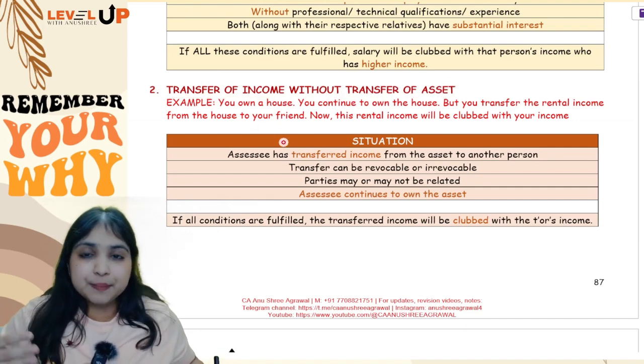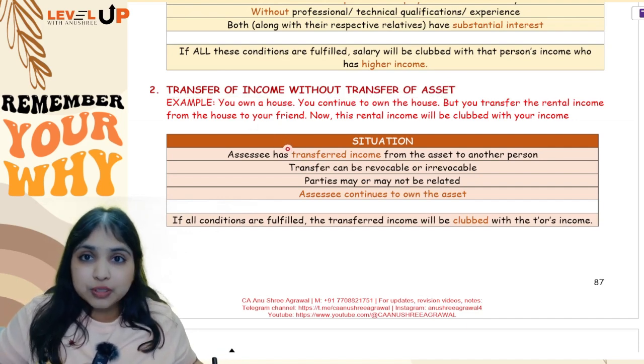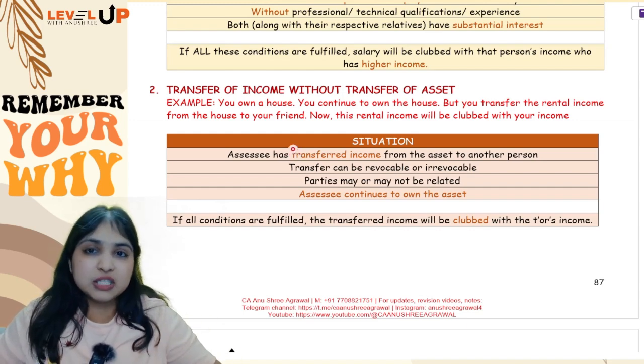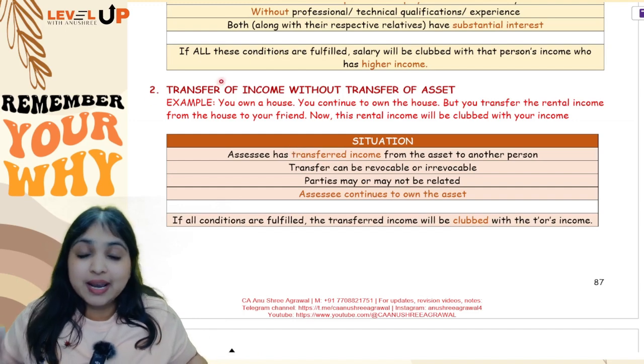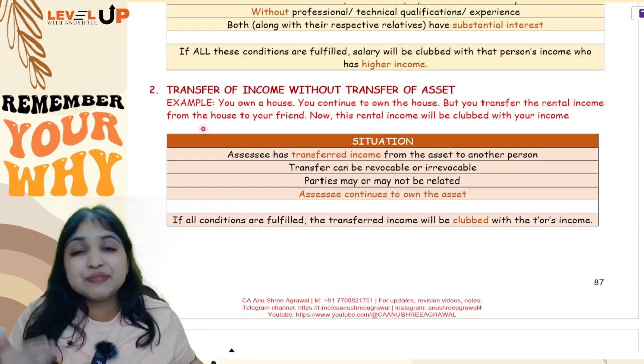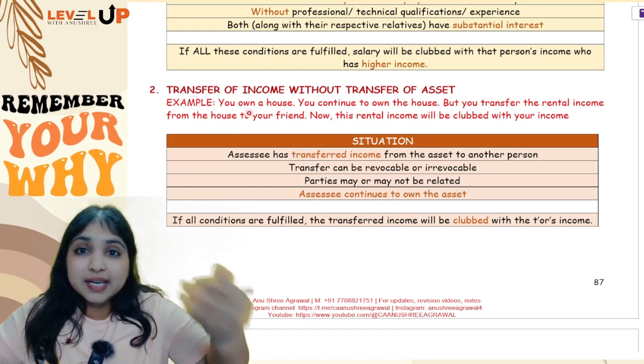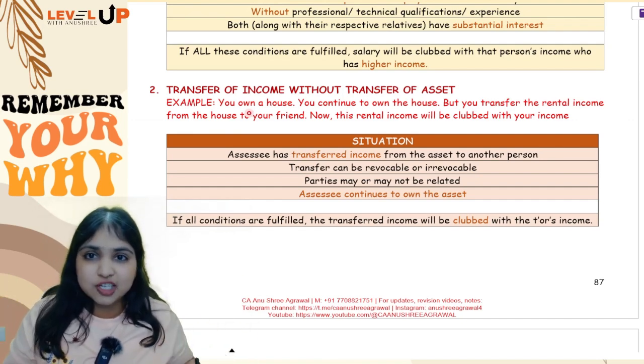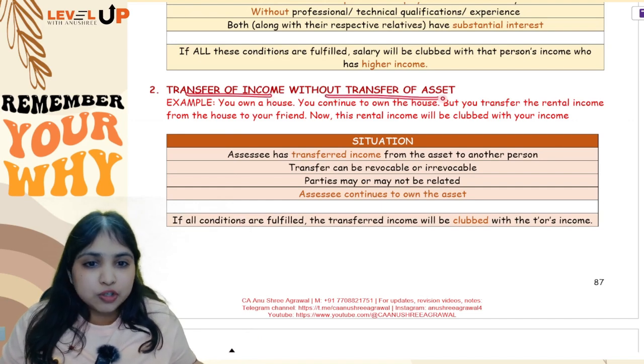I'll give you one more example. Let's say there is a house property. I own the property. I continue to own the property. But the rental income from the property alone I transfer to you. So in all these cases where I transfer income to you but I don't transfer the asset to you, in that case, whatever income you earn, it will be clubbed with the transferor's income. That's all, guys. Second adjustment, I am transferring income without transferring asset.